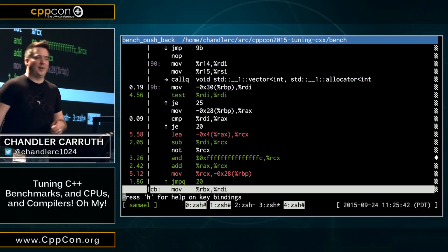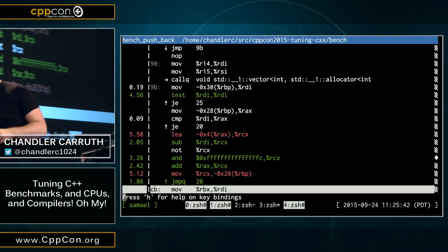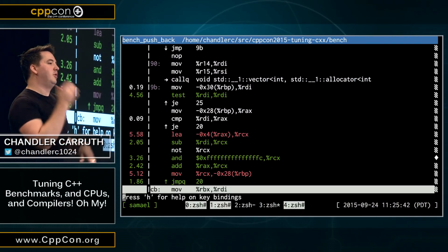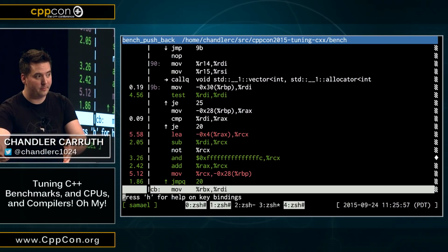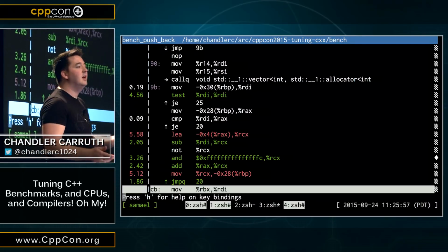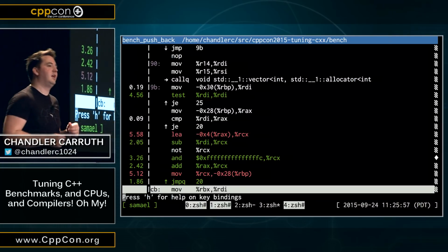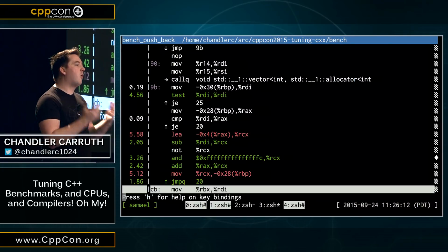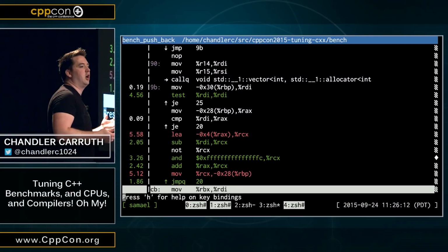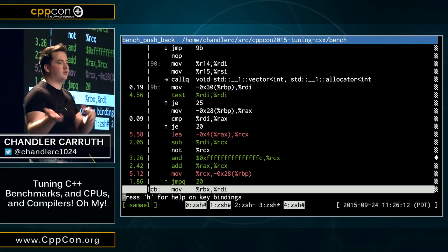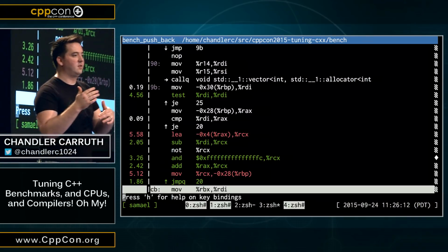So, sad story. When you explicitly write reserve, and then you explicitly write pushback, the optimizer does something different than when you just write pushback, even though pushback behind a conditional calls reserve. The reason it does something different is because it now inlines at different points. Unfortunately, it's going to make a different inlining decision. And this is just a horrible deficiency of today's optimizers. This seemingly meaningless change causes such a dramatic performance swing. It's not because it's faster or slower, it's because in one case, the optimizer got very lucky and managed to inline all of these things and delete all the code.